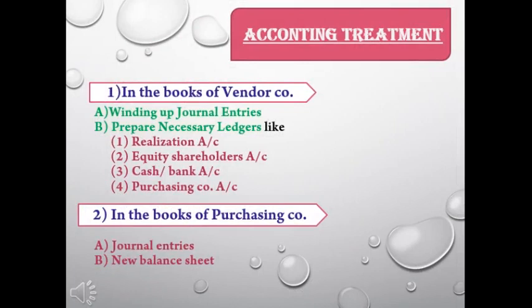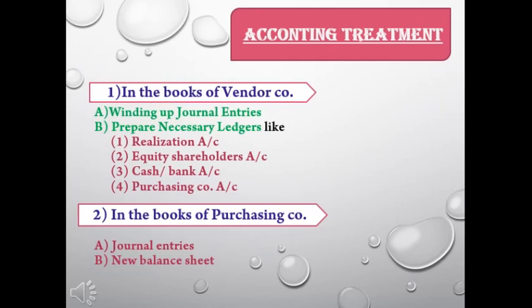Now let's go to the accounting treatment. This is the most important thing from your exam point of view. As you know, there are two points of view: in the books of the transferor company or vendor company, and second, in the books of the purchasing company, or you can say transferee company. You may be asked to calculate sums as per any point of view, so you need to go through both.